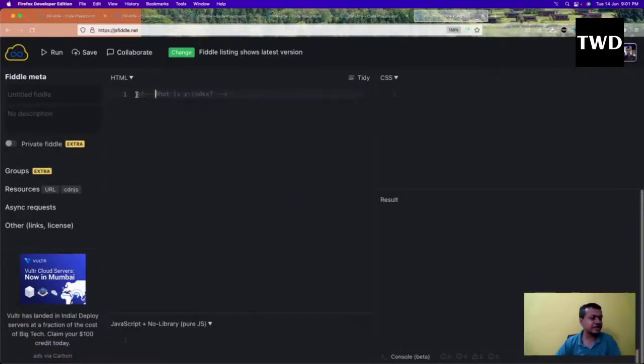So what is this? Z index is the property which specifies the stack order of the elements. You will see Z index in almost every CSS you use. If a Z index is more, it will be on top of the other one. So we can have a stack, one over the other. If something has a Z index of 1, it will be over something which has a Z index of 0. Let us see it with an example.